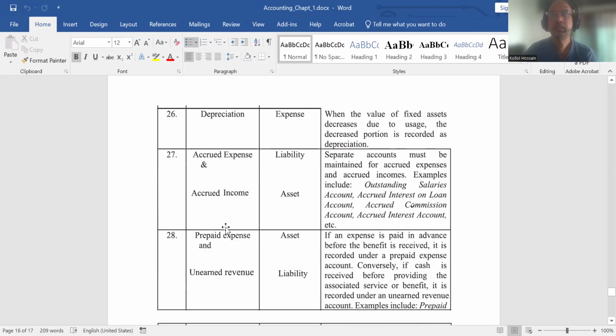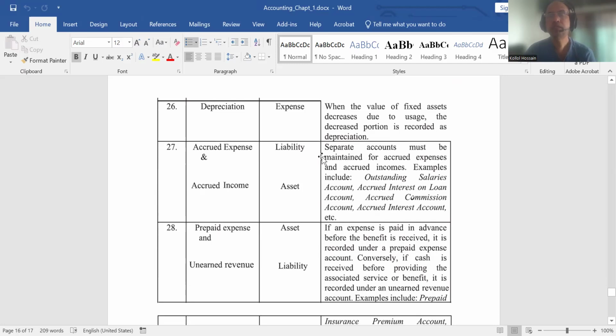Accrued expenses and accrued income. Accrued expenses means liability. What does it mean? Suppose the electricity bill has already been incurred for this month, but we didn't pay it.